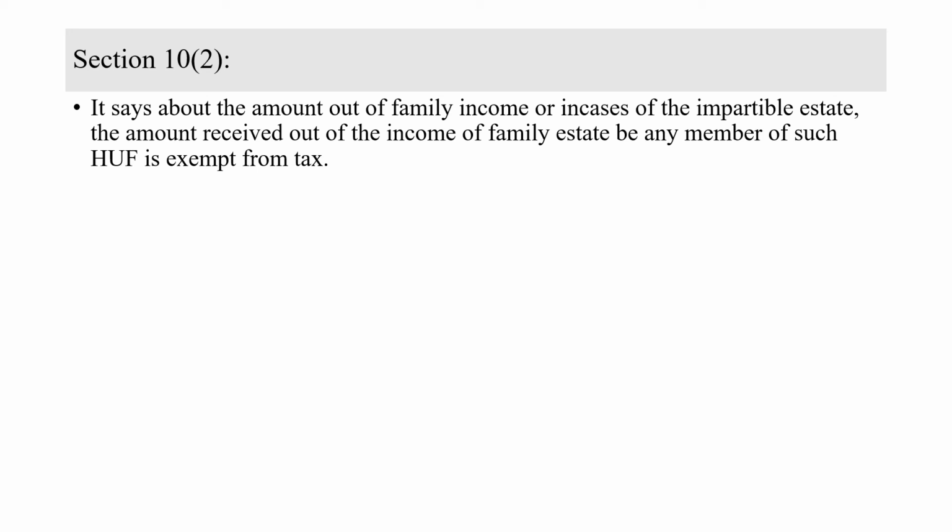Okay. Next, it says amount out of the family income. So the section is talking about income derived in a family. Now let us see. In case of an impartible estate, the amount received out of the income of a family estate by any member of such HUF is exempt from tax. See, the meaning of this is if a person is deriving any income, in case he is in a Hindu undivided family, then that income is exempted from tax.